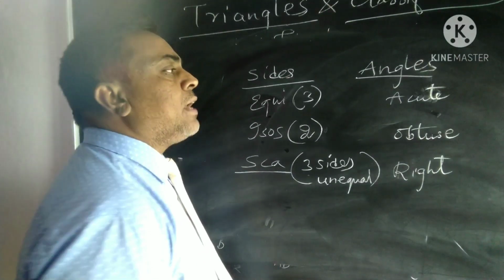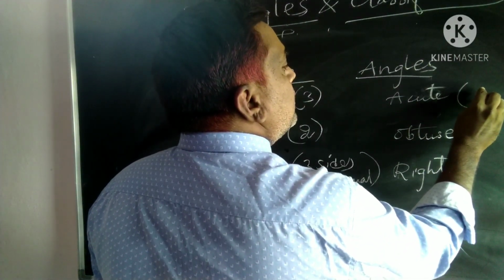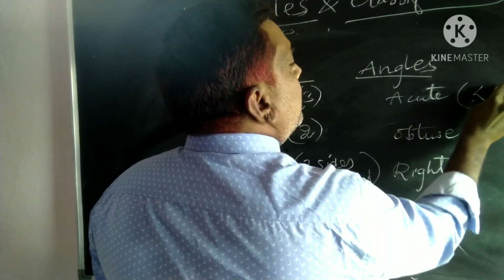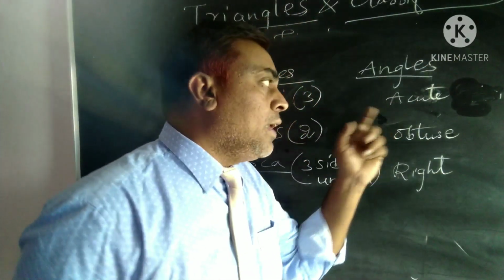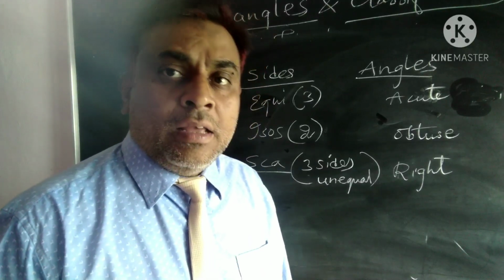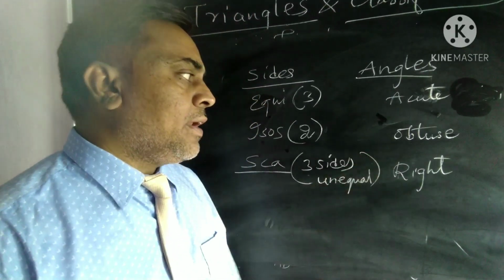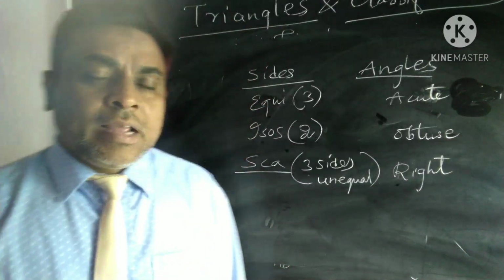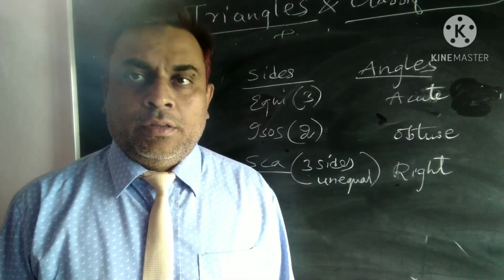Now an acute angle triangle is a triangle in which three angles are less than 90 degrees. Okay, three angles are less than 90 degrees, it is called an acute angle triangle. Next, an obtuse angle triangle has one angle greater than 90 degrees. That is called the obtuse angle triangle. Last is the right angle triangle. A right angle triangle is a triangle in which one of the angles is equal to 90 degrees.